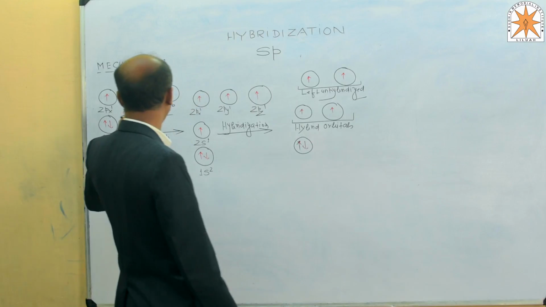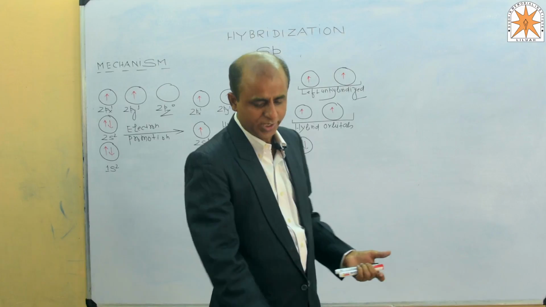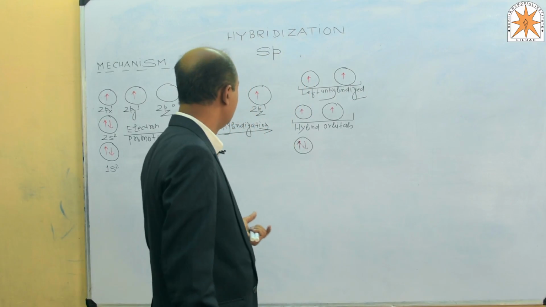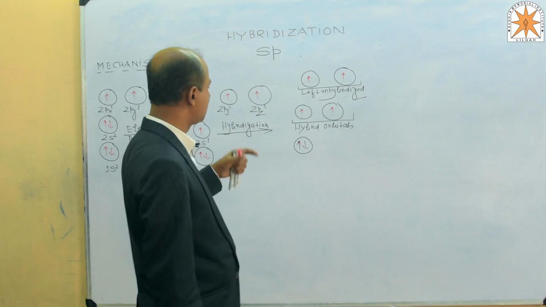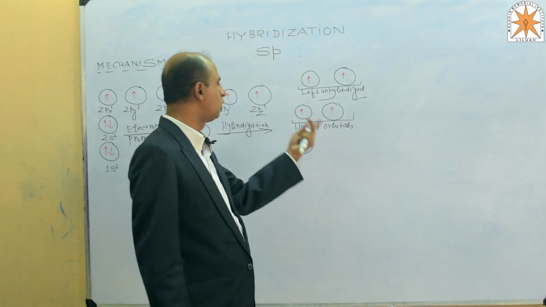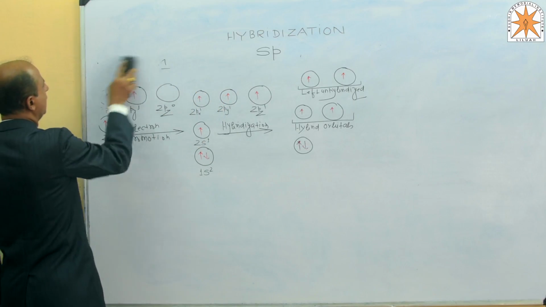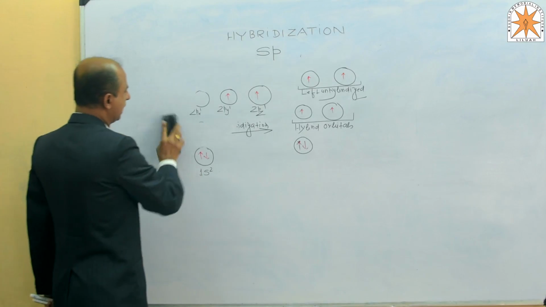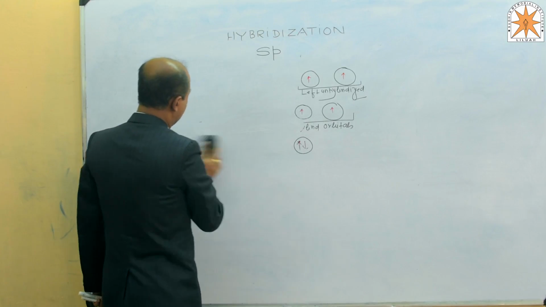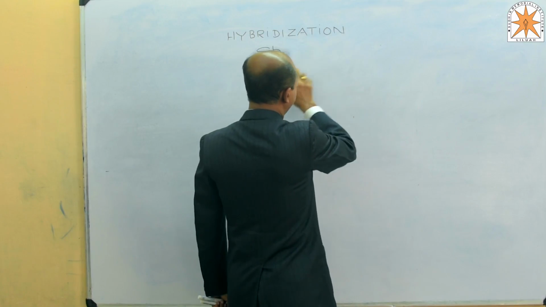If you want to see the mechanism utilizing this hybrid orbital, generally it is found in alkynes. Alkynes are compounds which contain a triple bond between two carbon atoms, that is 1 sigma and 2 pi, unsaturated hydrocarbons. In alkynes the nature of hybridization becomes sp.